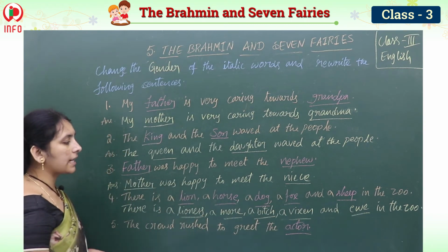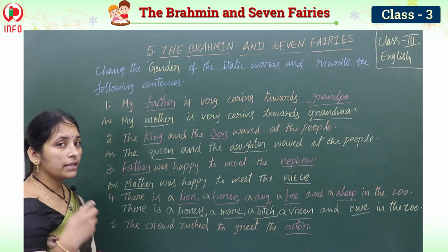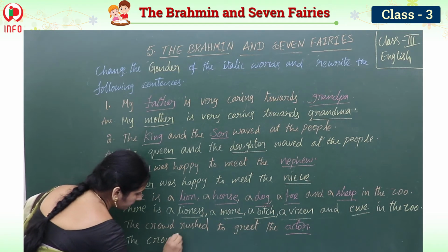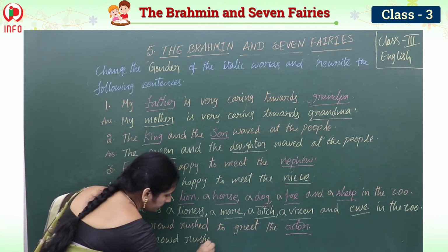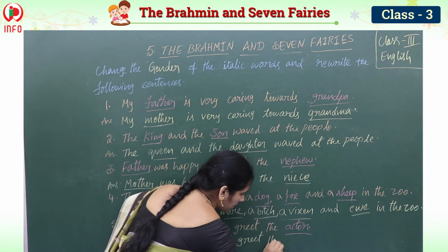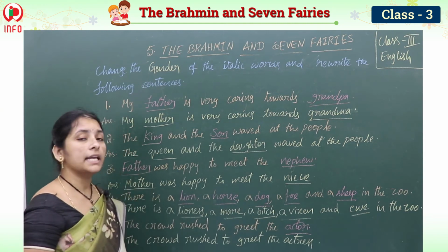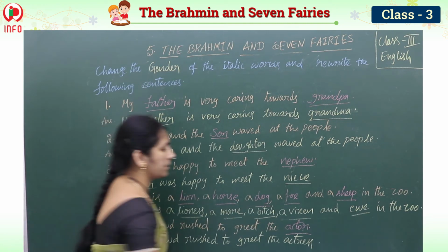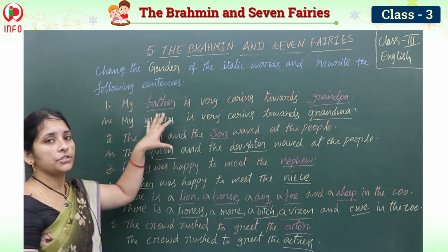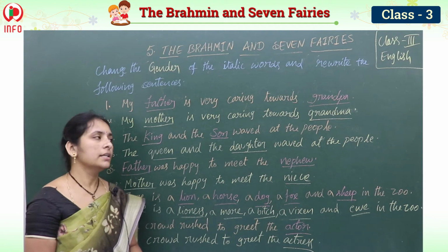The crowd rushed to greet the actor. Actor. So hero is actor, but for heroine, what do we have? Actress. So the crowd rushed to greet the actress. Okay, children. So like this we should write the opposite gender, that is, change the genders. Masculine genders they have given and we have written the feminine gender. Okay, children. So let's see the next one.